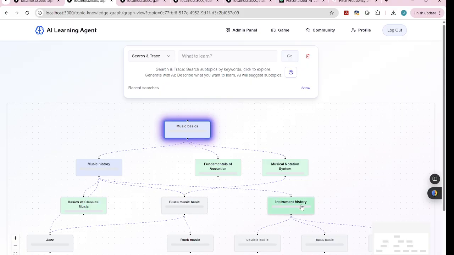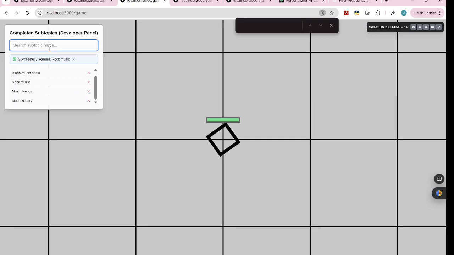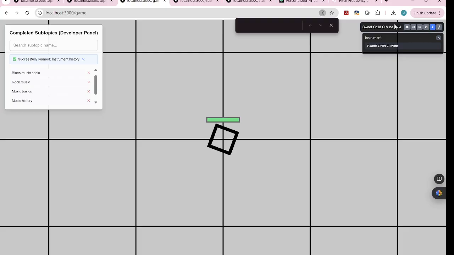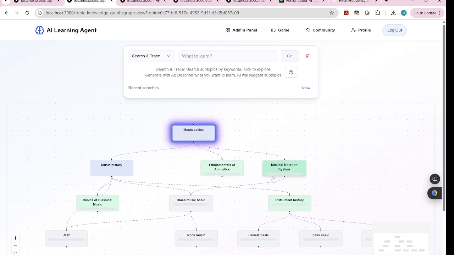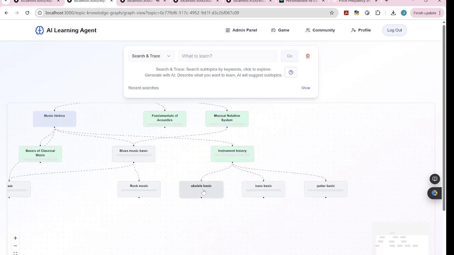For example, you can study instrument history, so you can unlock different instruments. Once you learn it, you will unlock another button here, and when you press this button it will show all the tracks of this song. As you can see, Sweet Child O' Mine is played by the piano. It's a little bit weird. So you can study three different kinds of instruments.